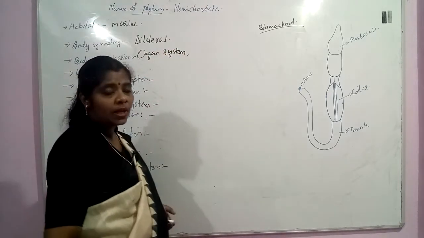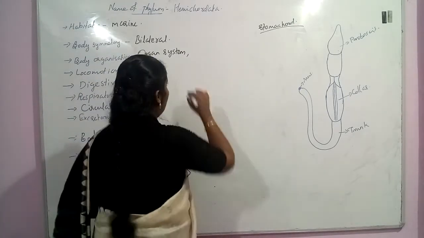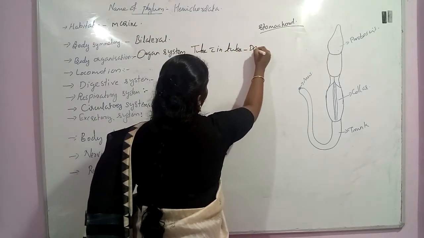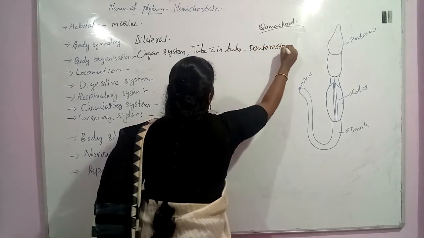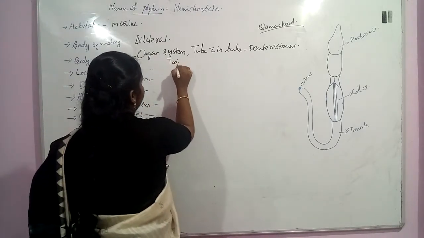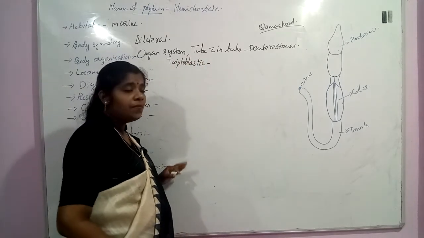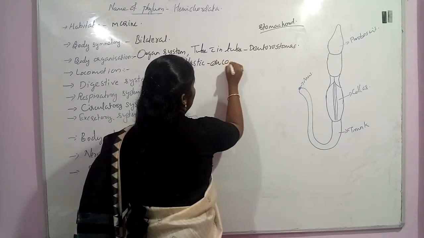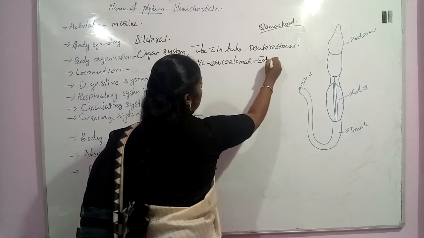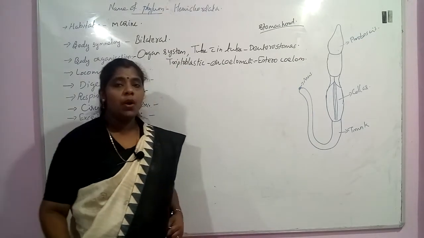They have a tube within a tube body plan and they are deuterostomes. Now this organism is triploblastic, and they are eucoelomate, or true coelomate. They have enterocoelom. They have a true coelom, an enterocoelom.